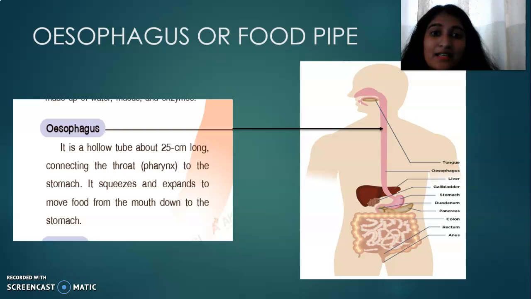So in the next class, we can discuss the process that goes on in the stomach. So remember, the food is now in the stomach.